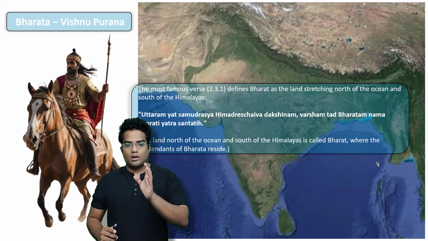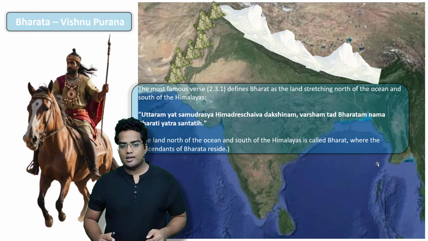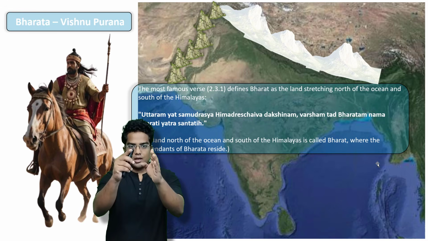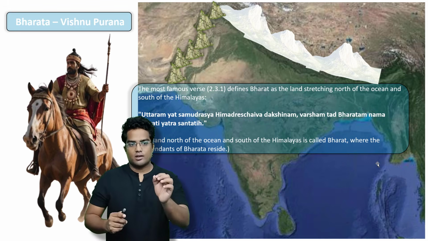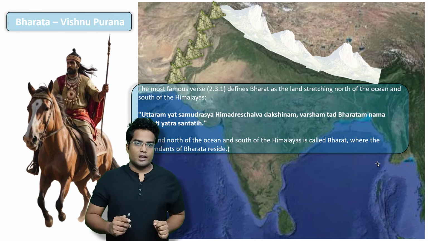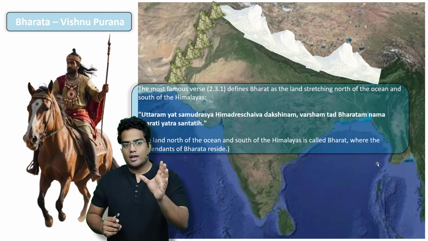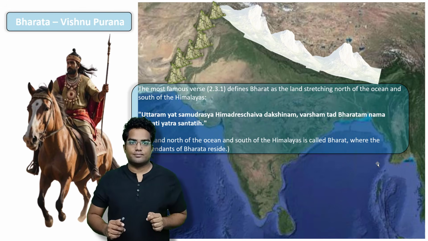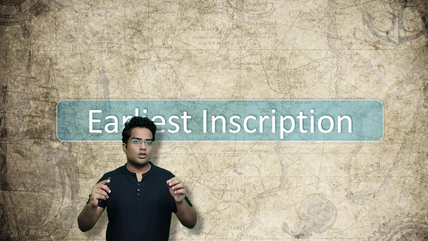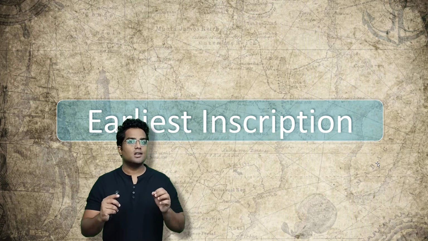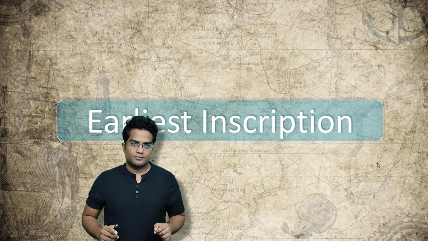All right. So according to this, as you can see, this is the Hindu Kush and these are the Himalayas. So pretty much from the Himalayas to the ocean, that is where the descendants of this man Bharata lived. We have already learned about Bharata mentioned in Mahabharata, and this guy is Bharata mentioned in Vishnu Purana. Awesome. So what's next? Now we have to focus on a very important topic, that is the earliest inscription that mentions King Bharata, right?